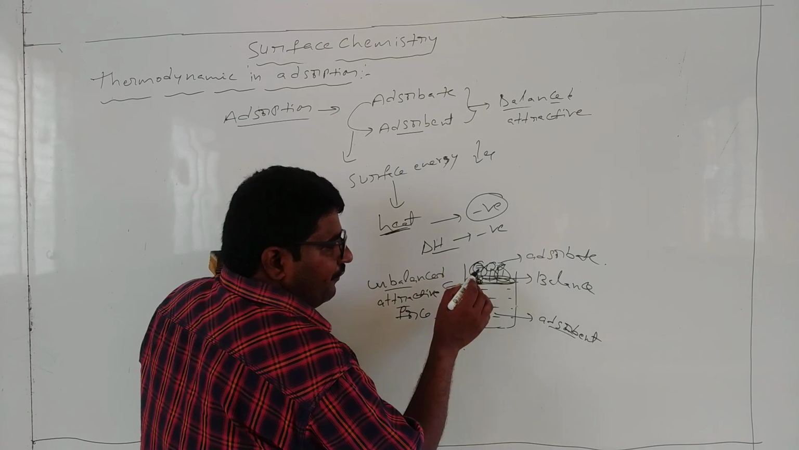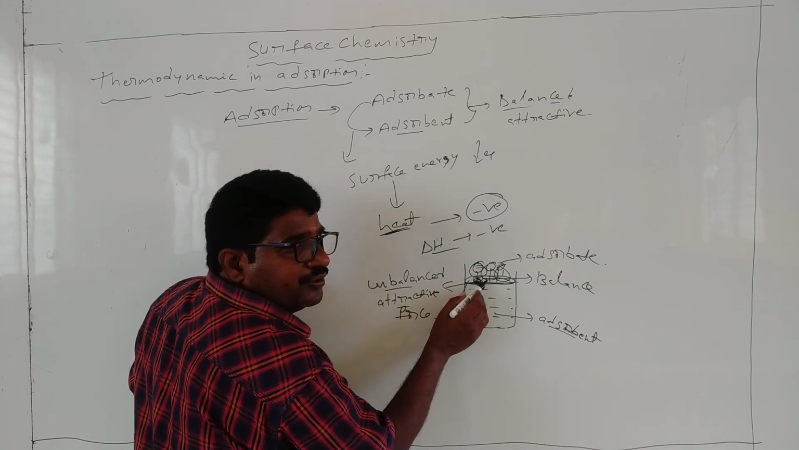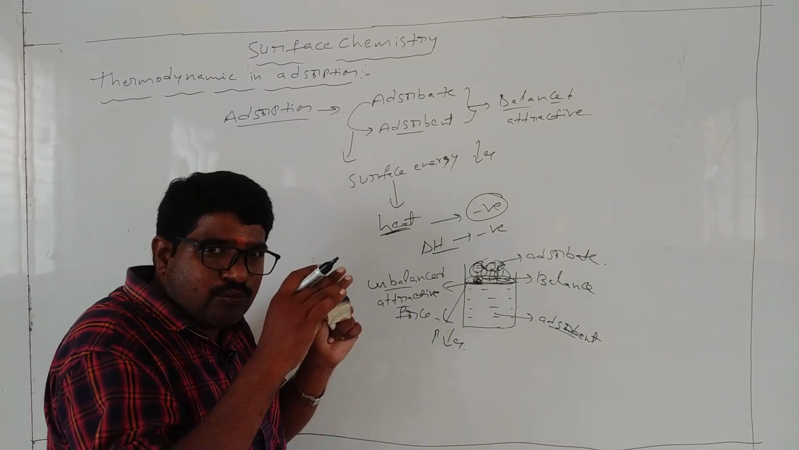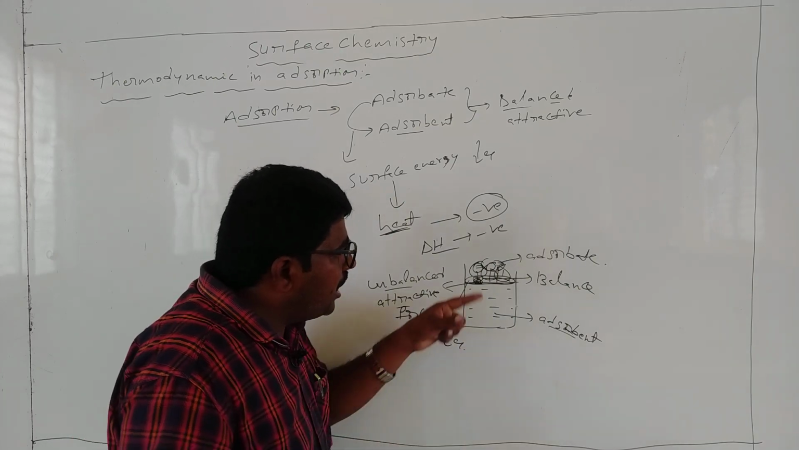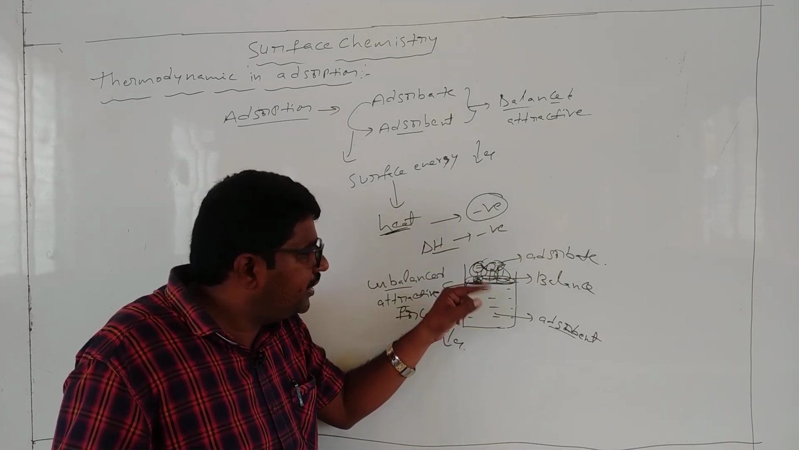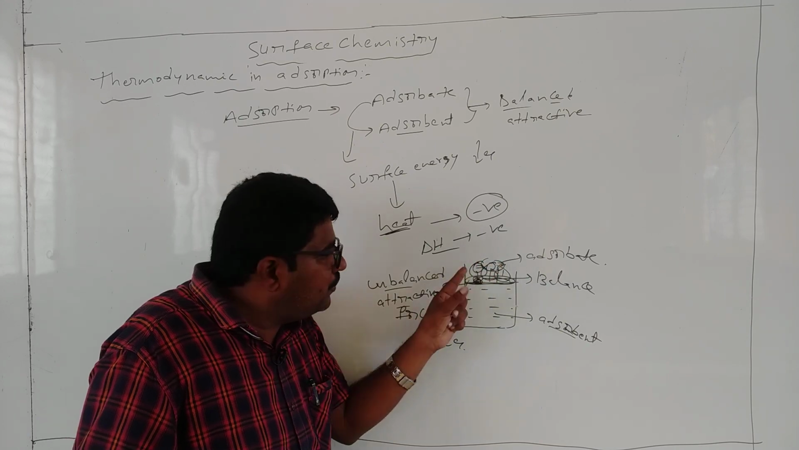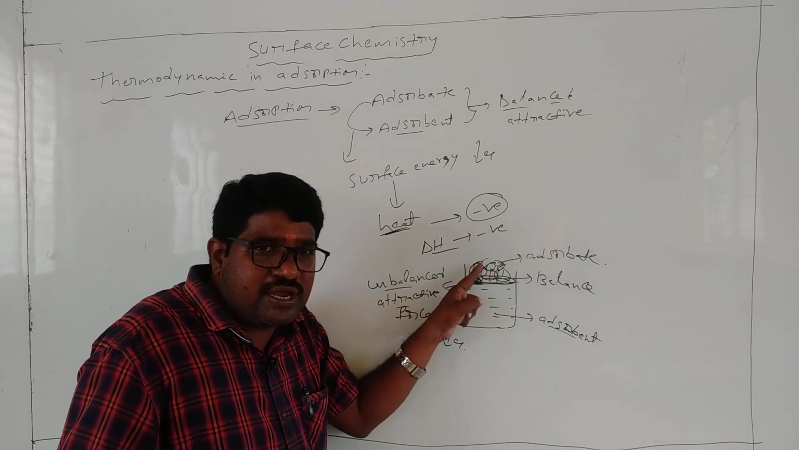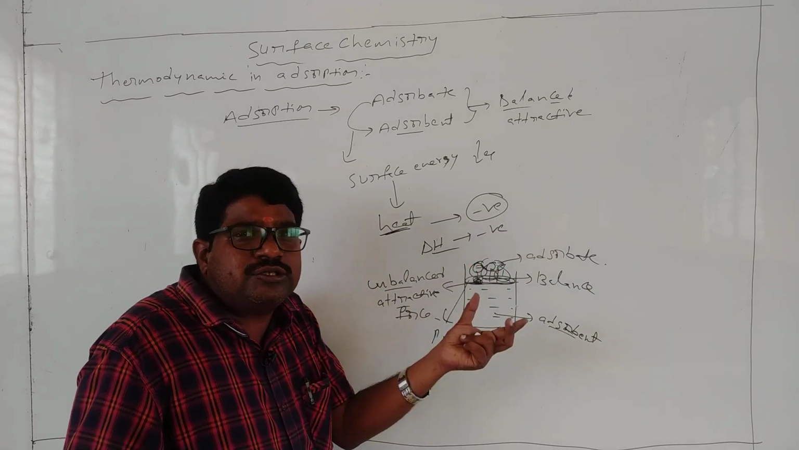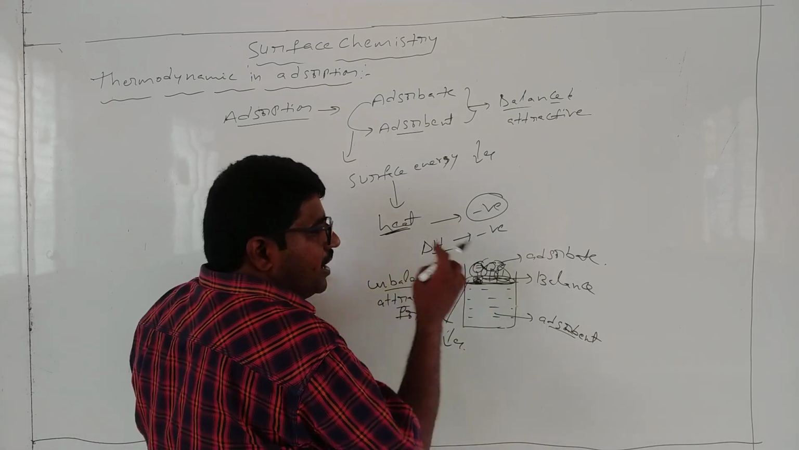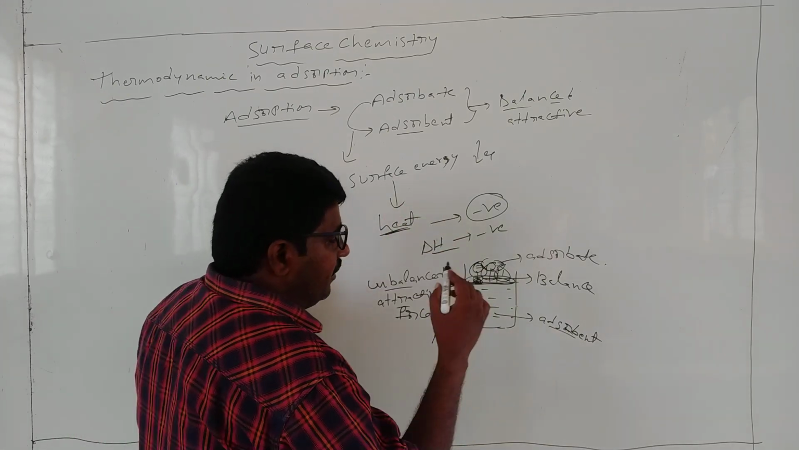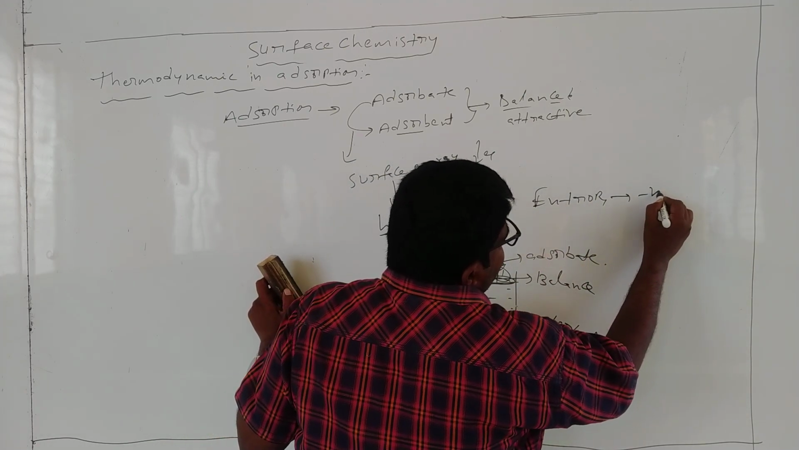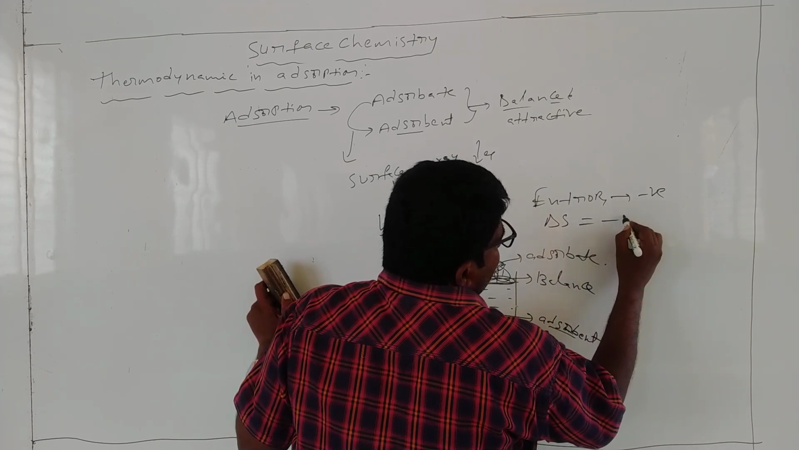Next one, free movement of molecules. The freedom of these adsorbed molecules also decreases. The adsorbed molecules occupy the total surface area. The movement of molecules also decreases. Decreases means entropy also negative. Delta S is also negative.